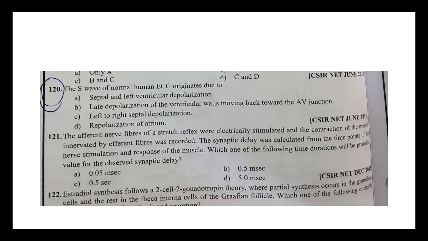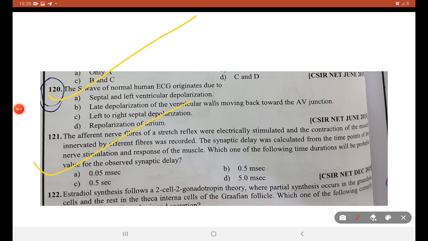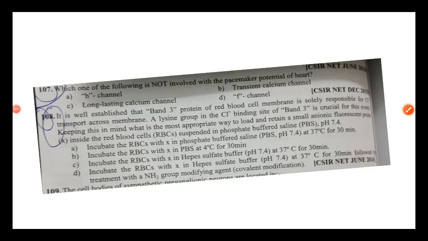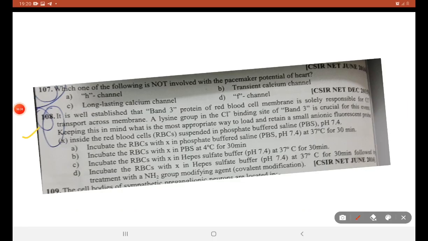This S wave we have seen. Synaptic delay we have seen. Diffusion and perfusion we have seen. Now band 3, oh, we have not seen. We have left this band 3. We will understand better if we study cell biology. I will be studying band 3, spectrin, ankyrin protein in the RBC.